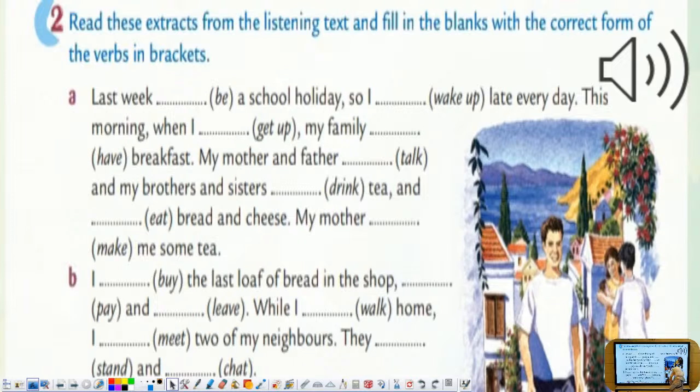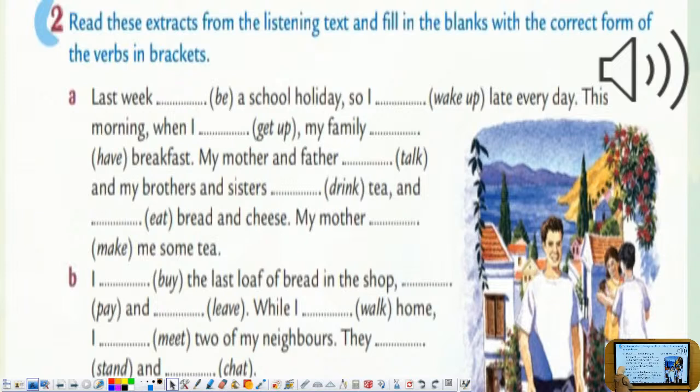I was hungry. I bought the last loaf of bread in the shop, paid and left. While I was walking home, I met two of my neighbours. They were standing and chatting. "Hi," one of them said. "You're in a hurry?" "I'm hungry," I explained. "I came to buy some bread." I got back home. There was no one at the table. I sat down, cut a piece of bread, and reached for the cheese. I couldn't believe it. It was all gone.